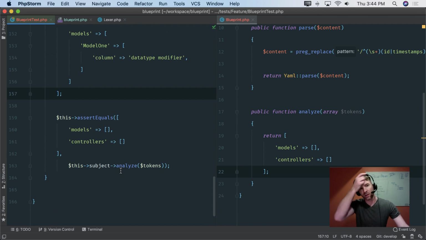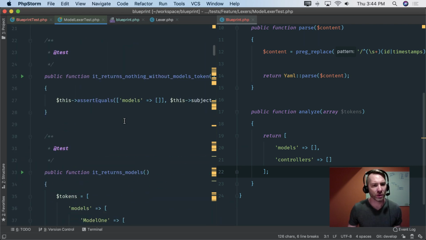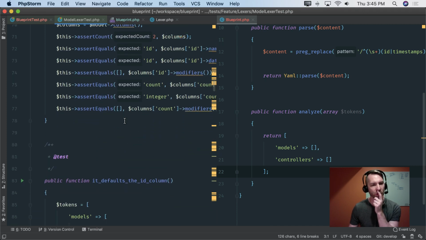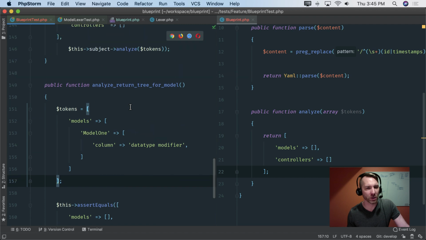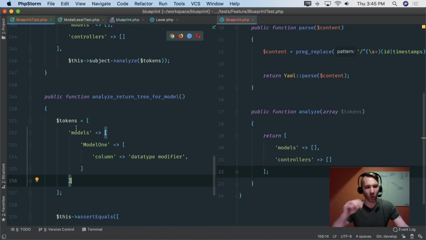And this is where it gets a little bit interesting. I feel like I'm testing the model Lexer all over again. Whoops. So this already is Lexing. You know what I think I want to do instead is I actually want to register. I want this to be a little dumber, actually. I don't want to have to test at like a really high level here. Like right here, I'm testing all the way through.